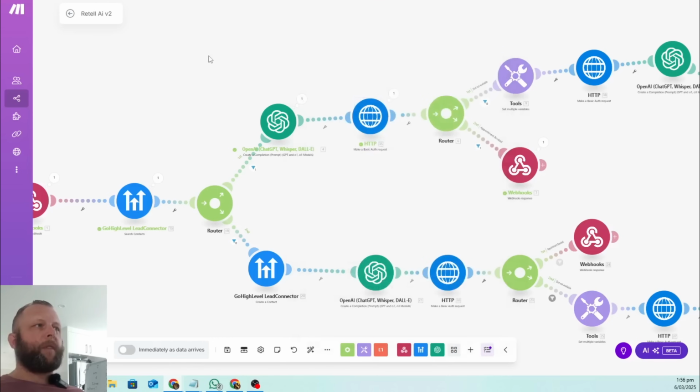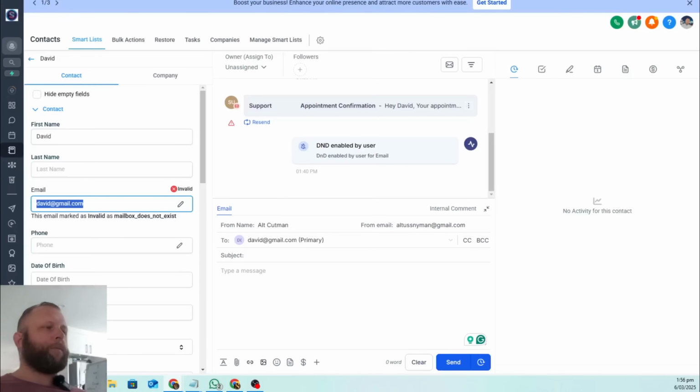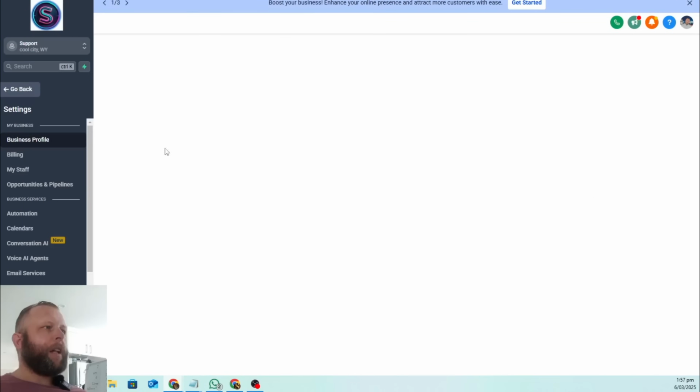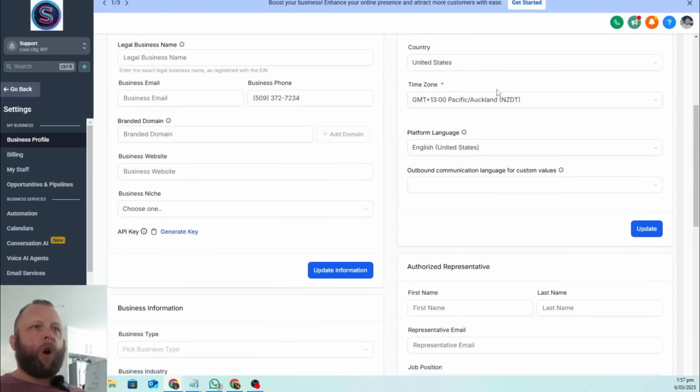Let me quickly jump into HighLevel before we go further with this automation, because this gets a little bit hard and flaky. What you need to do is come into your HighLevel, come to settings. And number one, you need to make sure your time zone, all time zones, need to be the same.